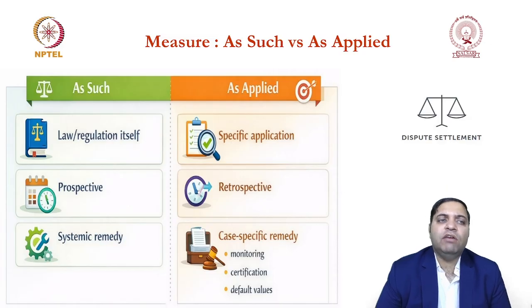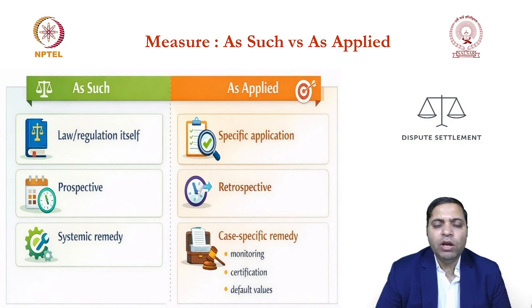Now what is the meaning of "as such" over here? Let's say India, hypothetically assuming, has come up with a particular measure which says that from 2027 onwards we are going to charge 500% import tariff on each and every item which is going to come to India.